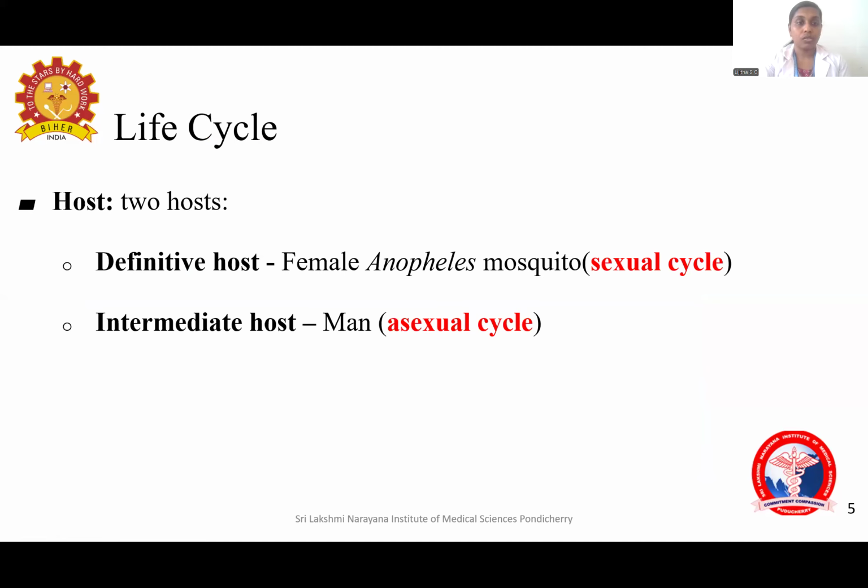Coming to the life cycle. So this organism Plasmodium has got 2 hosts. The definitive host is female Anopheles mosquito, where the sexual cycle happens, and the intermediate host is man, in which the asexual cycle happens.